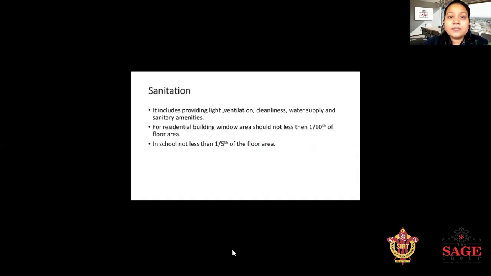Next is sanitation. Sanitation includes providing light, ventilation, cleanliness, water supply, and sanitary amenities. For a residential building, window area should not be less than 1/10 of the floor area. For a school, it should not be less than 1/5. Means the window area is more in a school building as compared to a residential building.